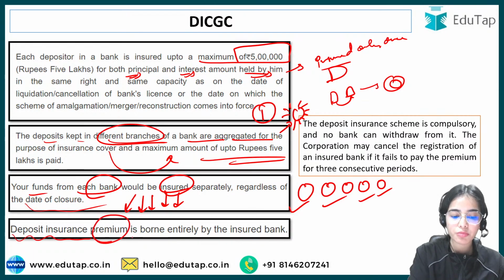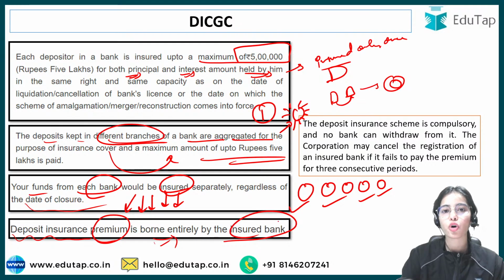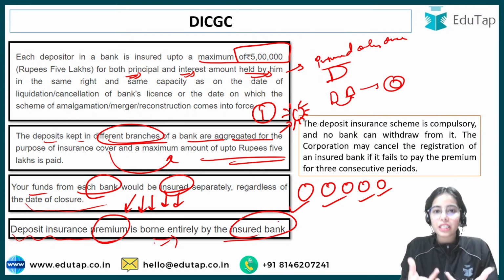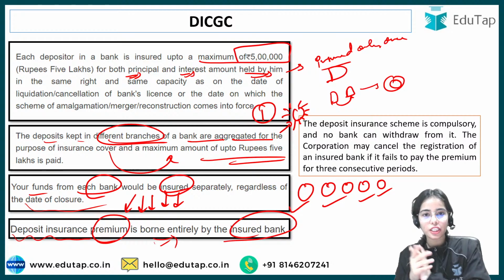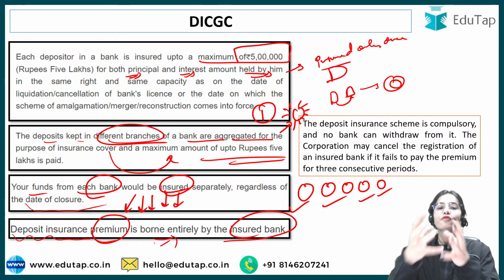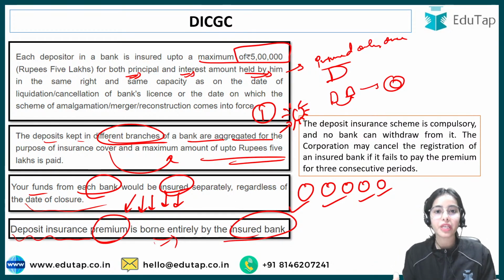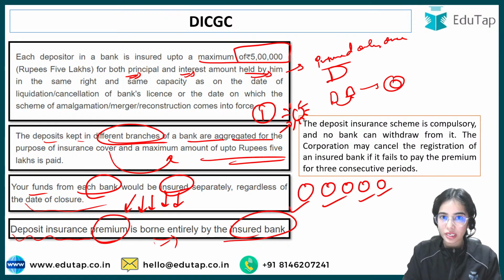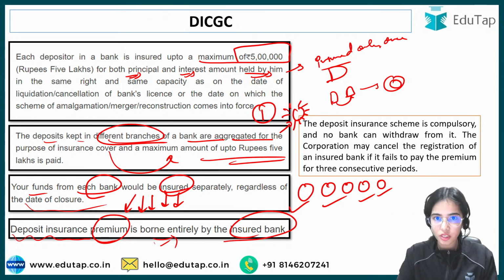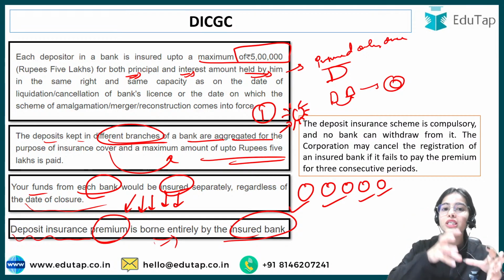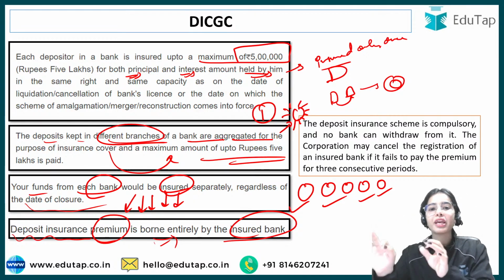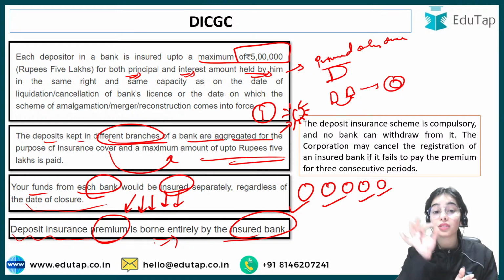Deposit insurance premium is borne entirely by the insured bank. You do not have to pay the deposit insurance. Like you are getting the health insurance, you are getting the life insurance, for that, you have to bear the premium. But for the deposit insurance that the depositors of a bank are getting, the premium has to be paid by the bank, not the depositors, by the bank.